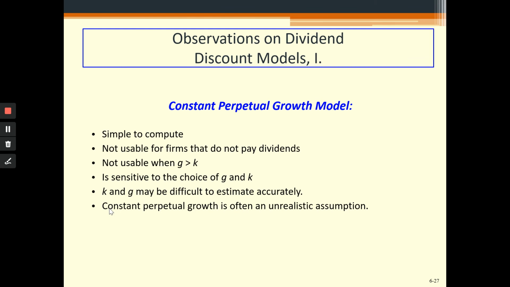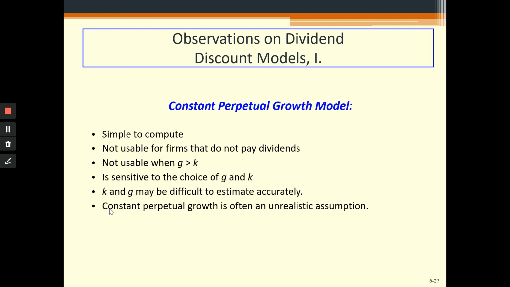If a company is a going concern, we have many dividends coming out of this company, so we do not have to discount and find the present value of each of those dividends. We have only a simple term, which is P0 = D1 / (k - g), where k is the discount rate and g is the perpetual growth rate.